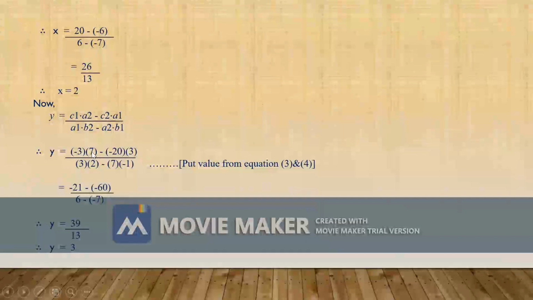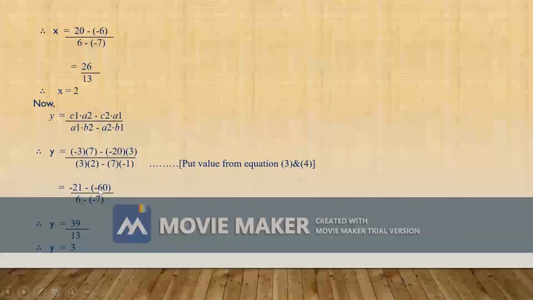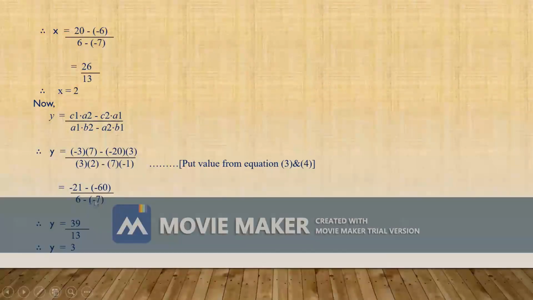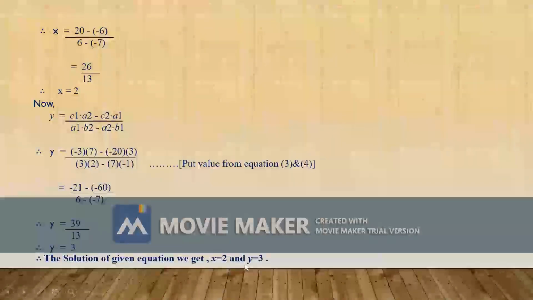3 into 7, it has become 21. Minus 20 into 3, it's become minus 60. Minus 21, minus minus, we get positive 60. Minus 21, positive 60, we get 39. 6, negative negative, we get positive 7. We get addition 6 plus 7, it becomes 13. Therefore, y becomes 3. The solution of the given equations: we get x is equal to 2 and y is equal to 3.